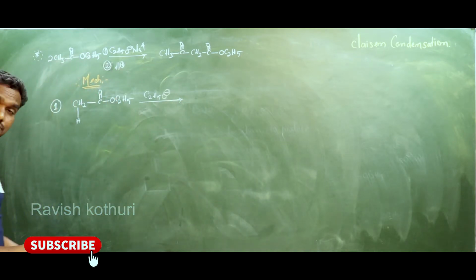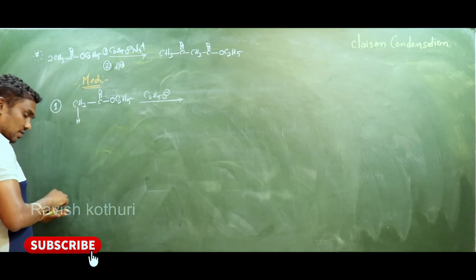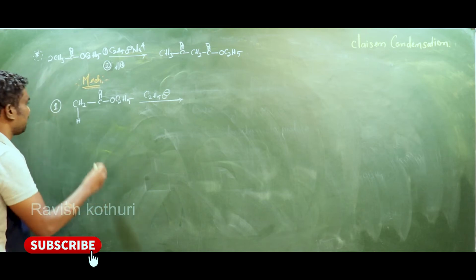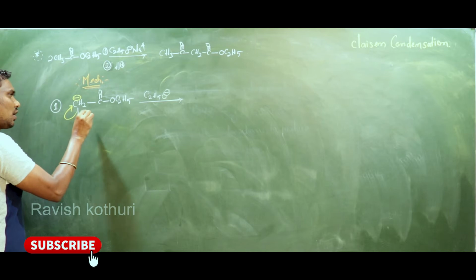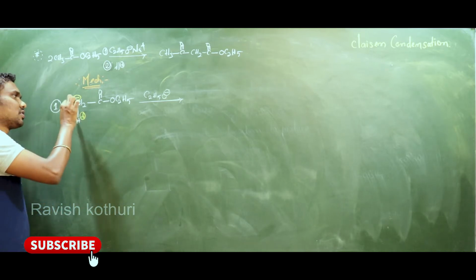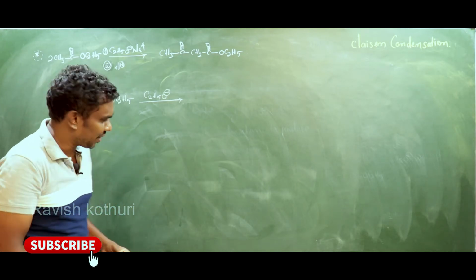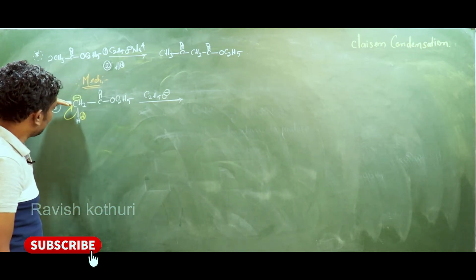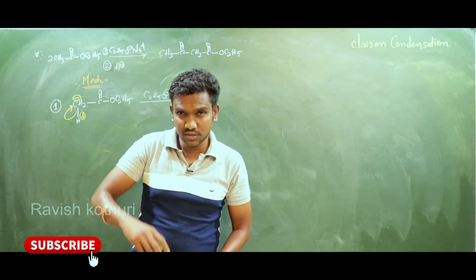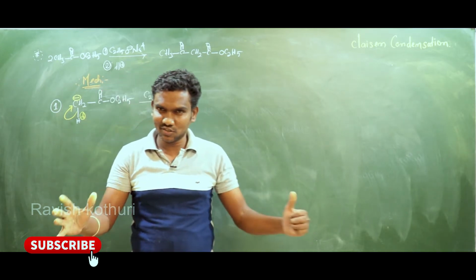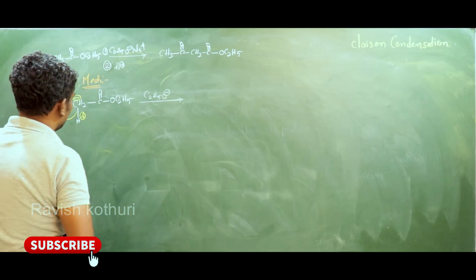Now observe carefully. First of all, what happens? Here heterolytic cleavage takes place. Carbon gets a negative charge, hydrogen gets a positive charge. What is the reason, sir? The simple reason, my dears: the electronegativity of carbon is more than hydrogen, so electrons are pulled towards the carbon side, that's all. So this carbon gets a negative charge.